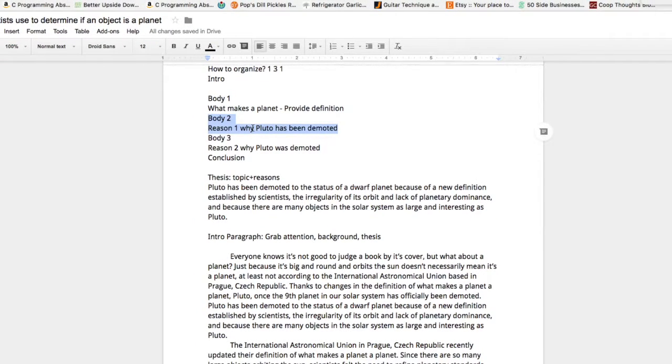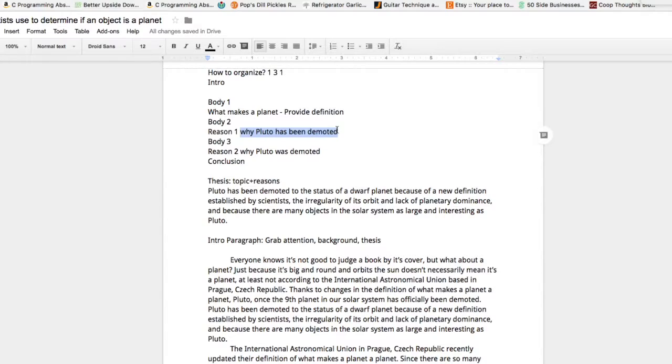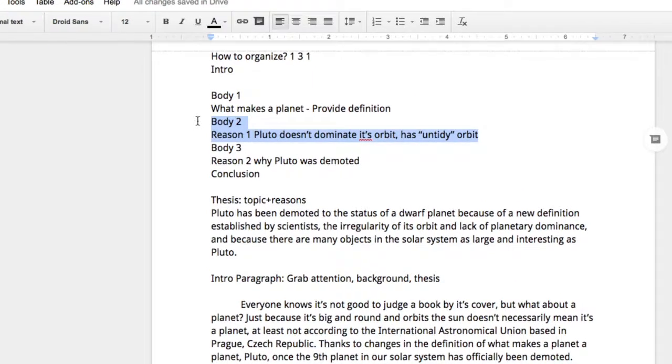In our body paragraph 2, we said we're going to talk about at least one reason, reason 1, why Pluto has been demoted. The reason that I wanted to talk about in my practice paragraph was the fact that Pluto doesn't dominate its orbit, and, as the one guy said, it has an untidy orbit. So that's going to be in our body paragraph 2.